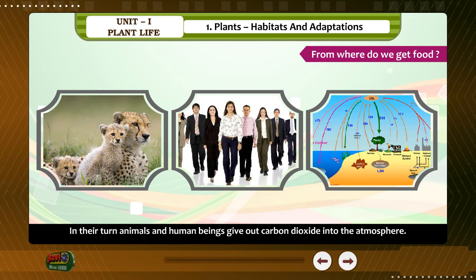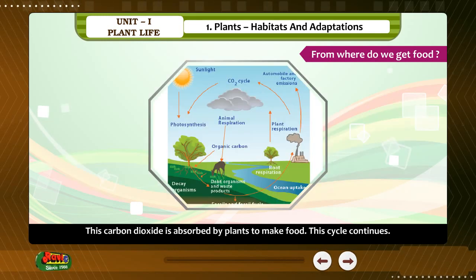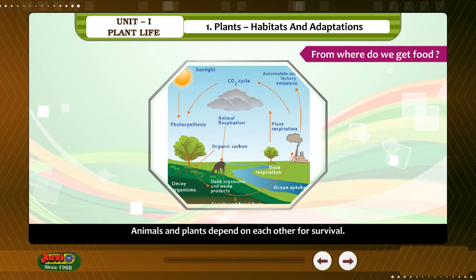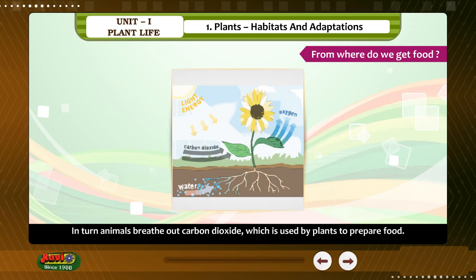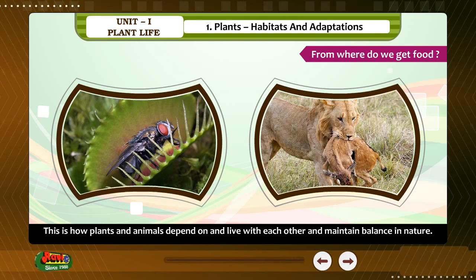In their turn, animals and human beings give out carbon dioxide into the atmosphere. This carbon dioxide is absorbed by plants to make food. This cycle continues. Animals and plants depend on each other for survival. Plants give animals food and oxygen. In turn, animals breathe out carbon dioxide, which is used by plants to prepare food. This is how plants and animals depend on and live with each other and maintain balance in nature.